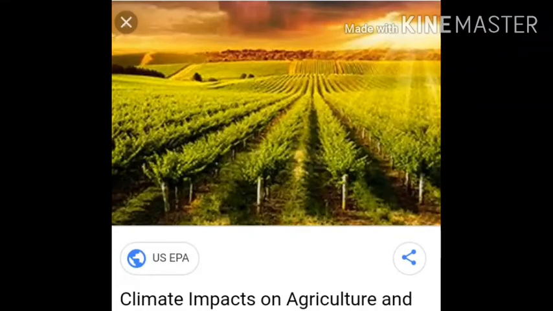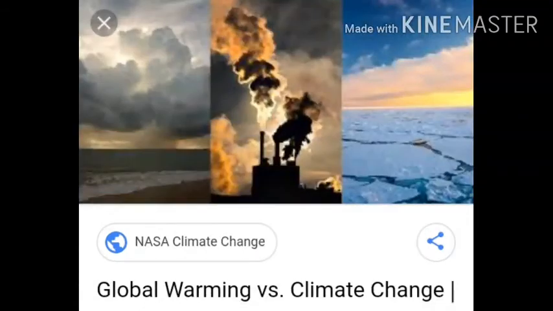The second impact will be change in agriculture. Increase in air temperature would affect world food production. Every crop requires different climatic conditions. So if wheat requires temperature between 10 to 15, and the temperature is increasing to 25-30, it would not be possible. So we may have to shift the wheat growing areas northward. And with more temperature, humidity and rainfall patterns would also change. So it will affect the production of crops, and the types of crops will also be affected. Okay, so this is the second impact.